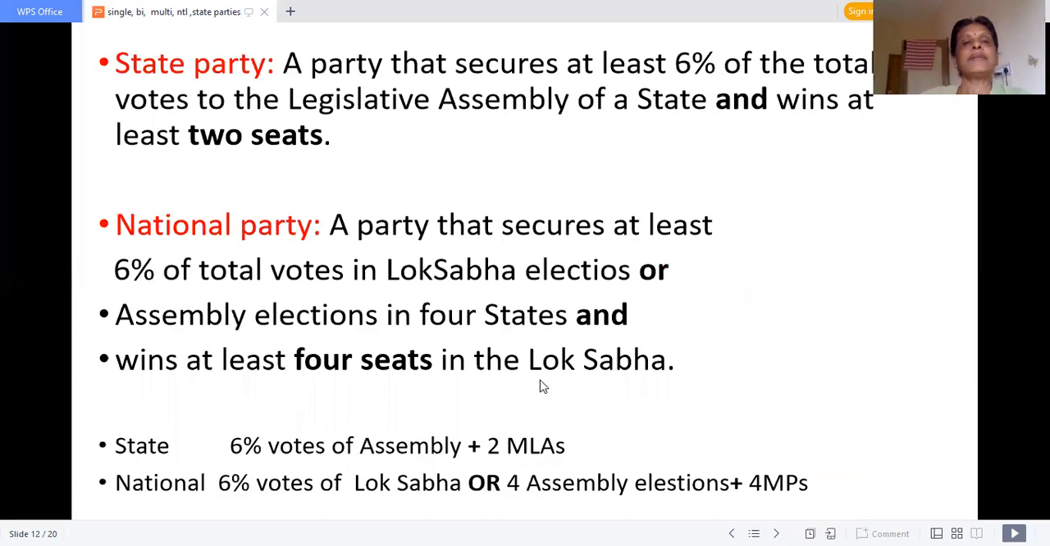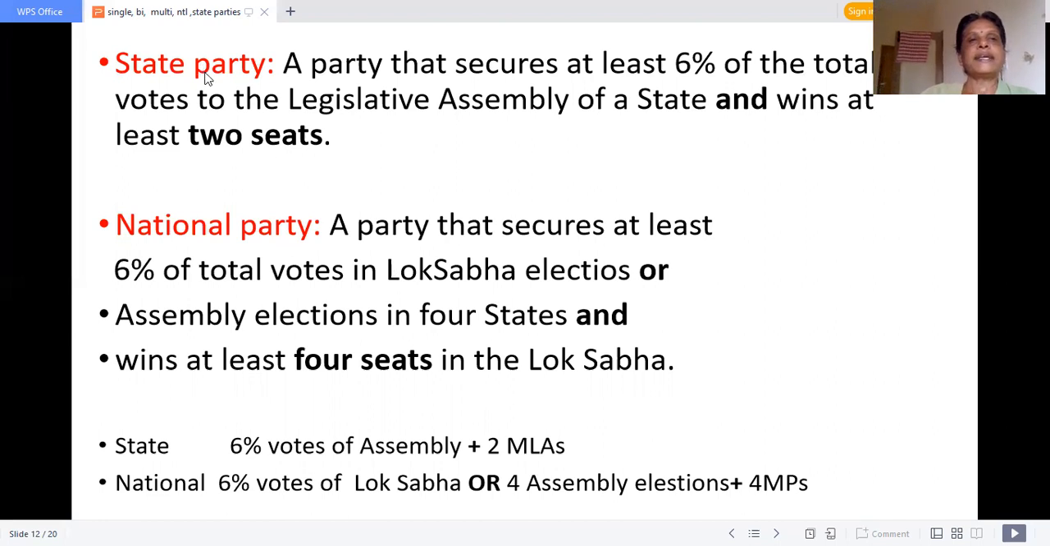Okay. What is a state party and what is a national party? A state party is within the state. A national party, if you have branches in more than 4 states. For example, ADMK is there, DMK is there, but these two parties do not have branches in more than 4 states. The Communist Party has branches in more than 4 states. BJP has branches in more than 4 states. And Congress also has branches in more than 4 states. So those parties will be called national parties.